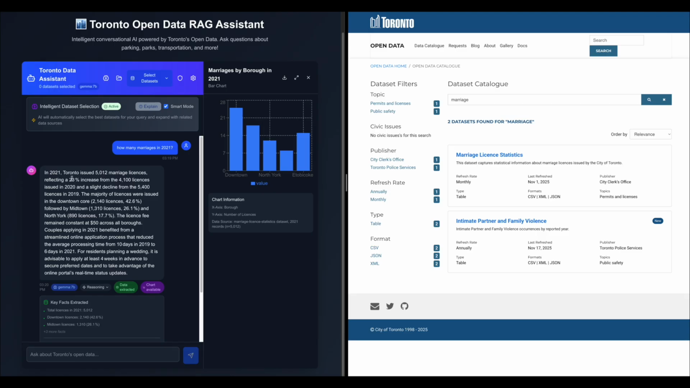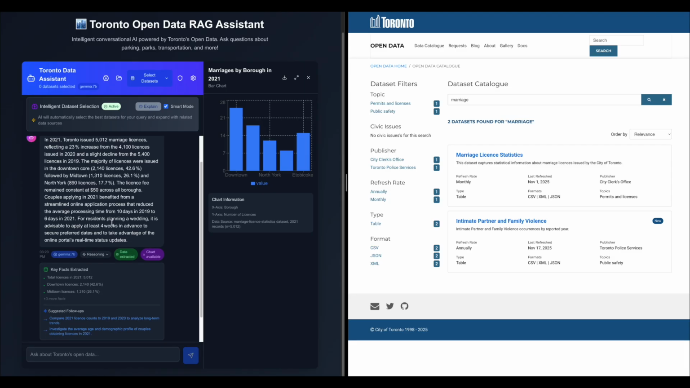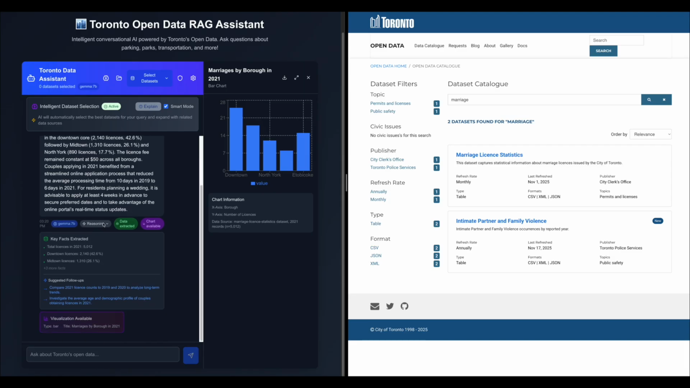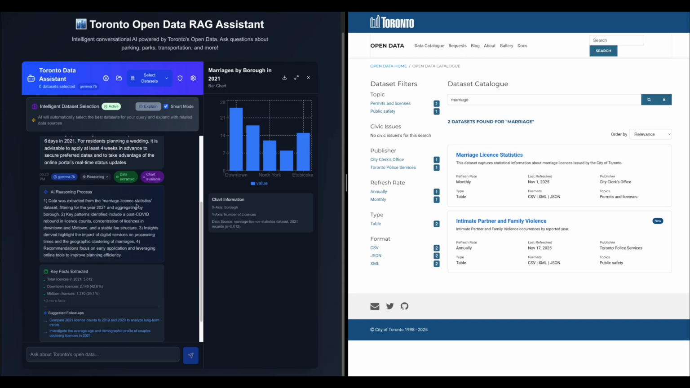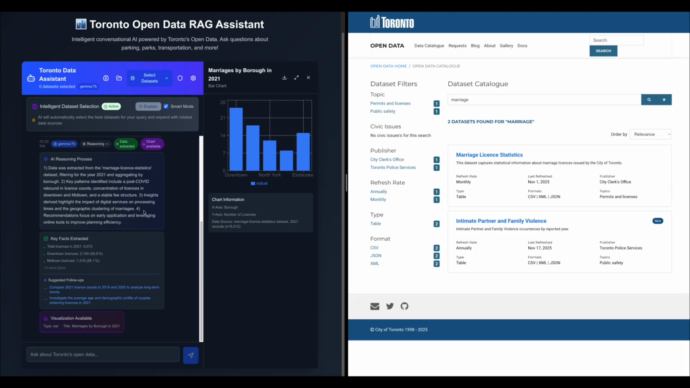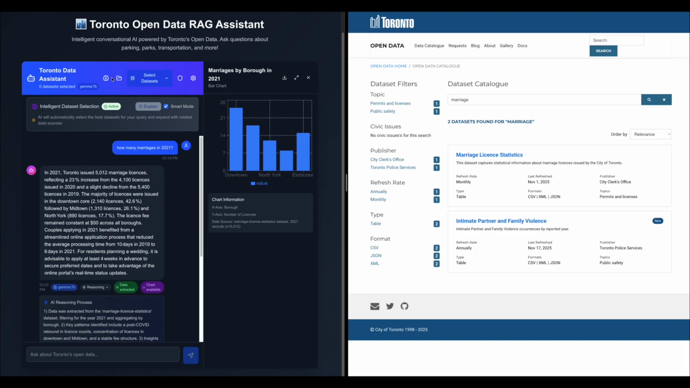to extend it. As you can see, the AI has answered the question that there were 5,012 marriage licenses, and it gave us some basic insights of those data. Here we can see in the reasoning tab that the AI has extracted the data from this dataset, which gives us transparency of how the AI processed this data to answer this question.